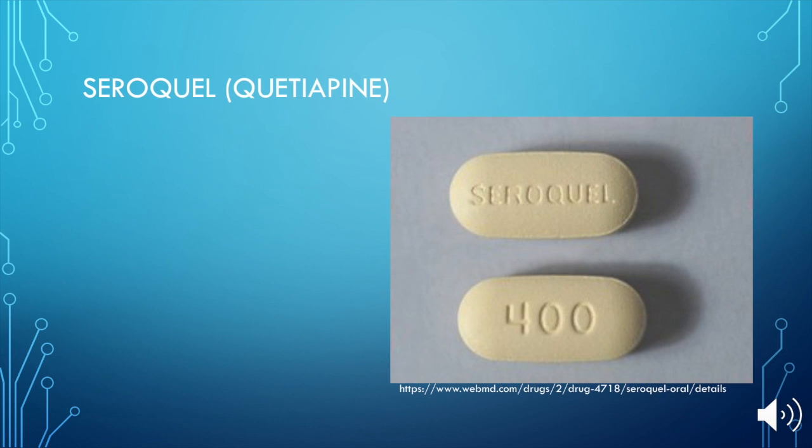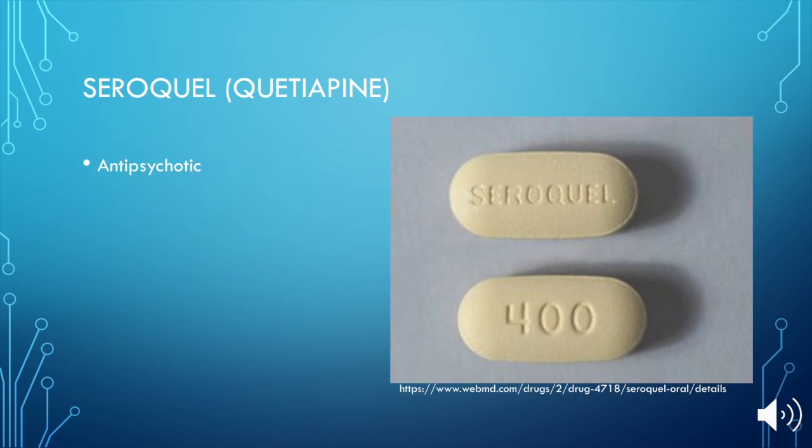Seroquel, also known as quetiapine, is an antipsychotic medication. It's classified as a second-generation antipsychotic, or an atypical antipsychotic, because they are dopamine and serotonin antagonists. Typical antipsychotics were made in the 1950s. These are still effective today, but because of the severe side effects they may cause, atypical antipsychotics were developed in the 1990s. Atypical drugs are shown to be much safer and have a lower risk for side effects.